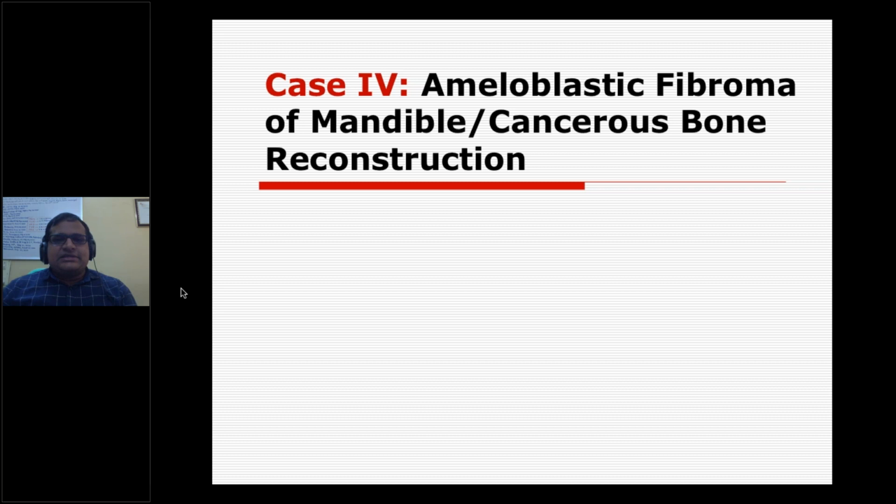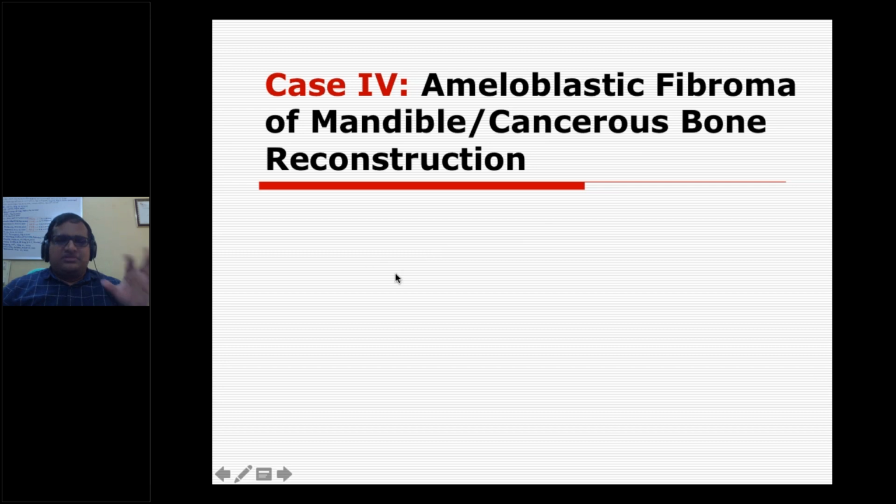As we know, use 3D printing wherever you have complex surgeries, not regular routine surgeries, and only where it is otherwise not possible with conventional surgical procedures. So this is an ameloblastic fibroma of the mandible, a case of cancerous bone reconstruction. The reconstruction is the same as the earlier case, but that was from birth, and this is because of cancer.